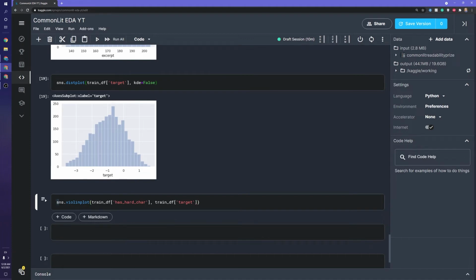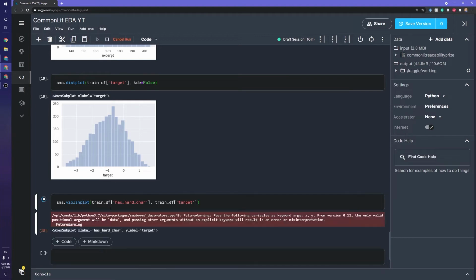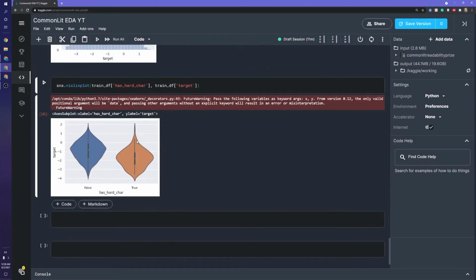Now I'm going to use a violin plot for this because this hard character is a true or false value, which means there's only going to be 2 different distributions here. So we could either overlay these distributions or something, but violin plots are a great way to do this. When I graph this, you can see this is what violin plots look like, and these are the distributions for when there is no hard character on the left and when there is on the right.